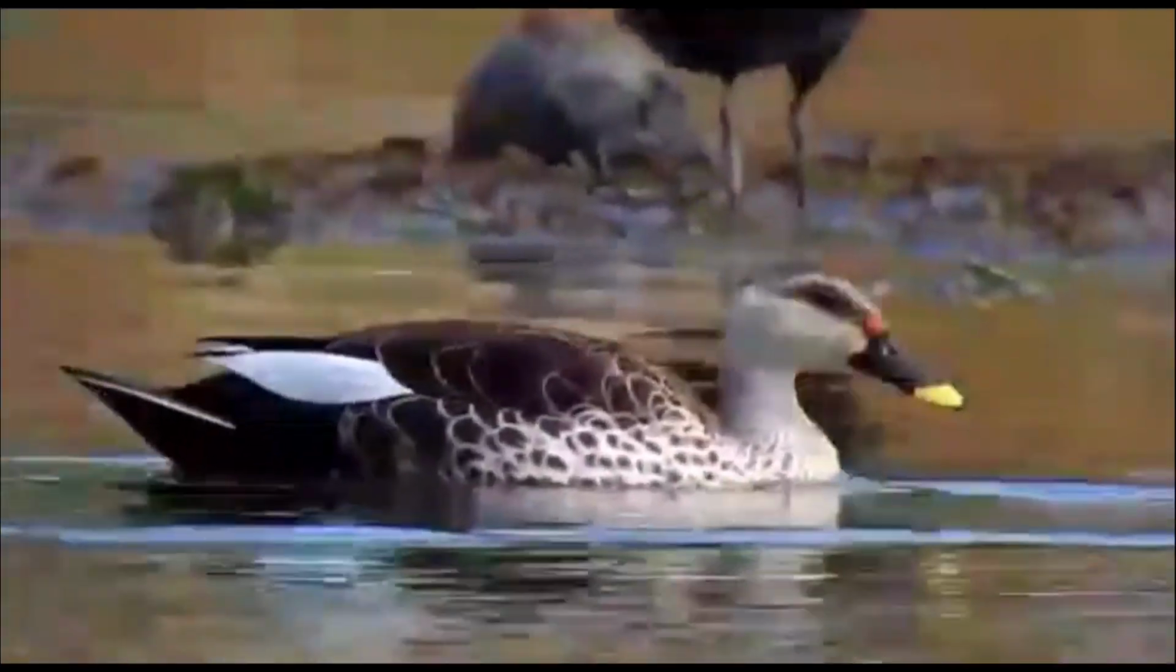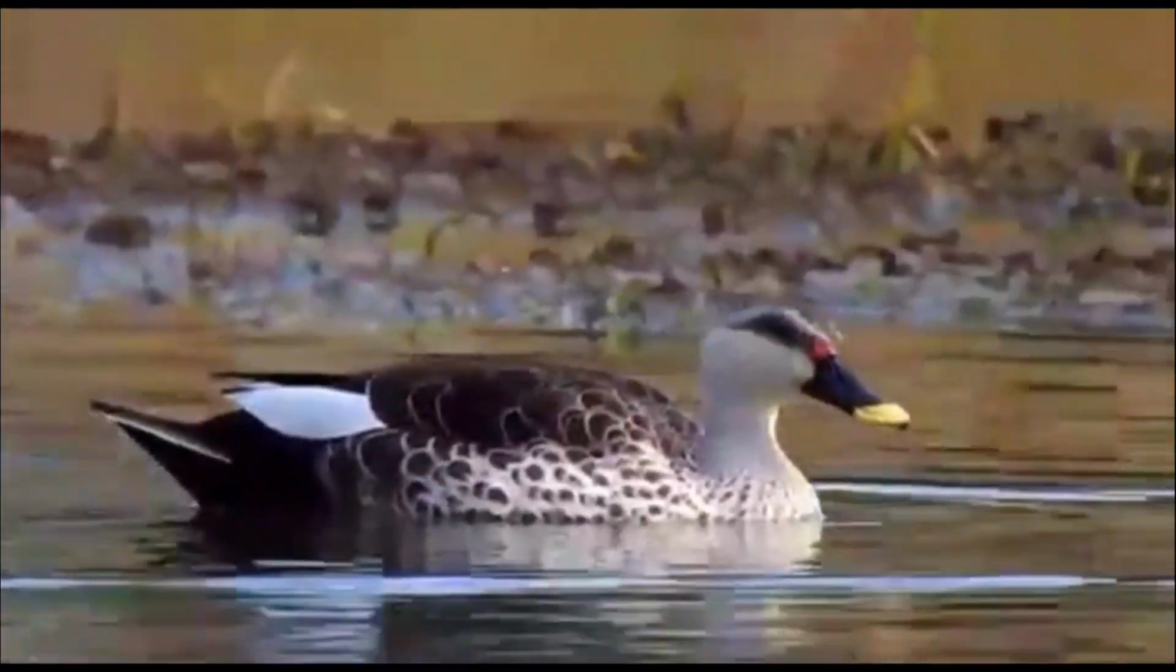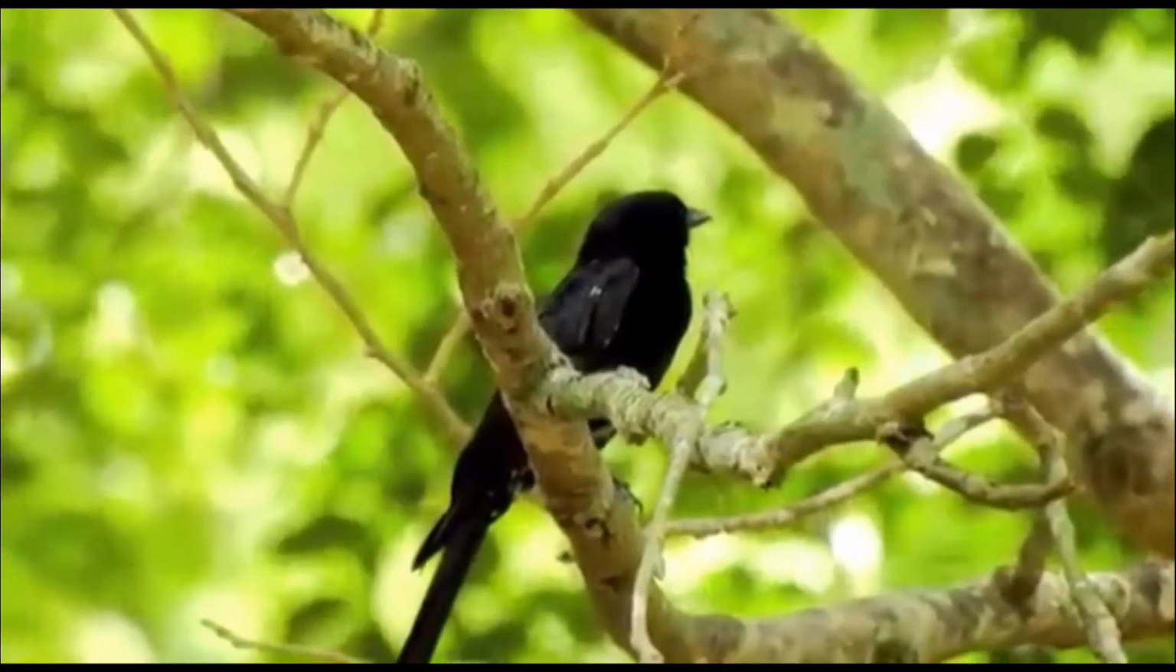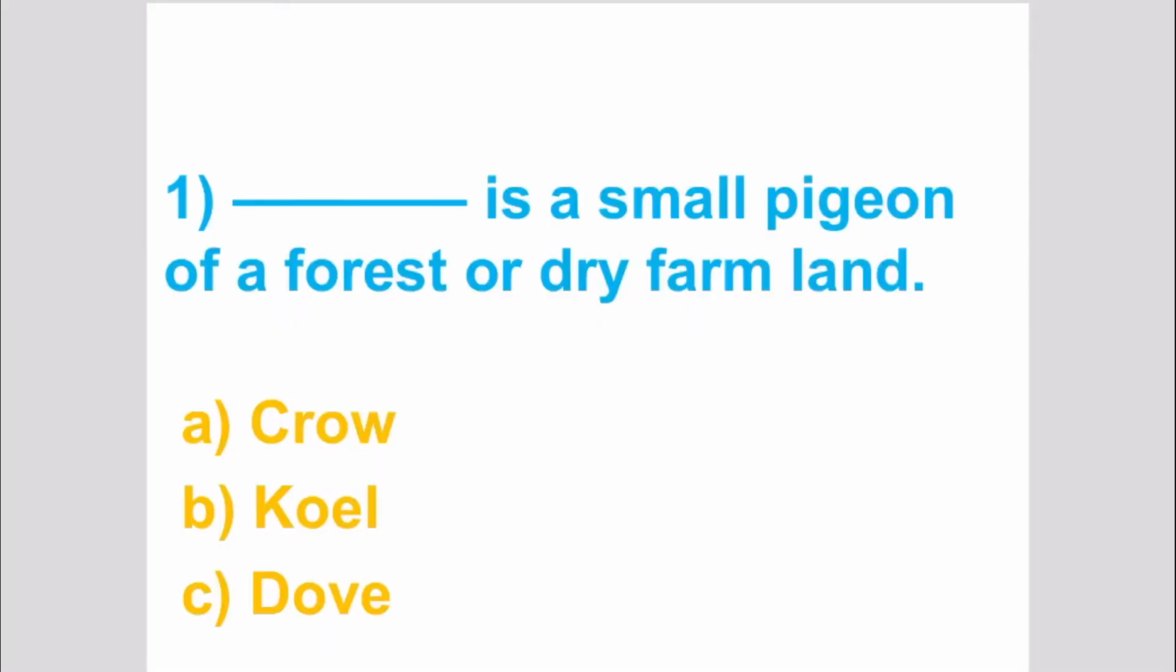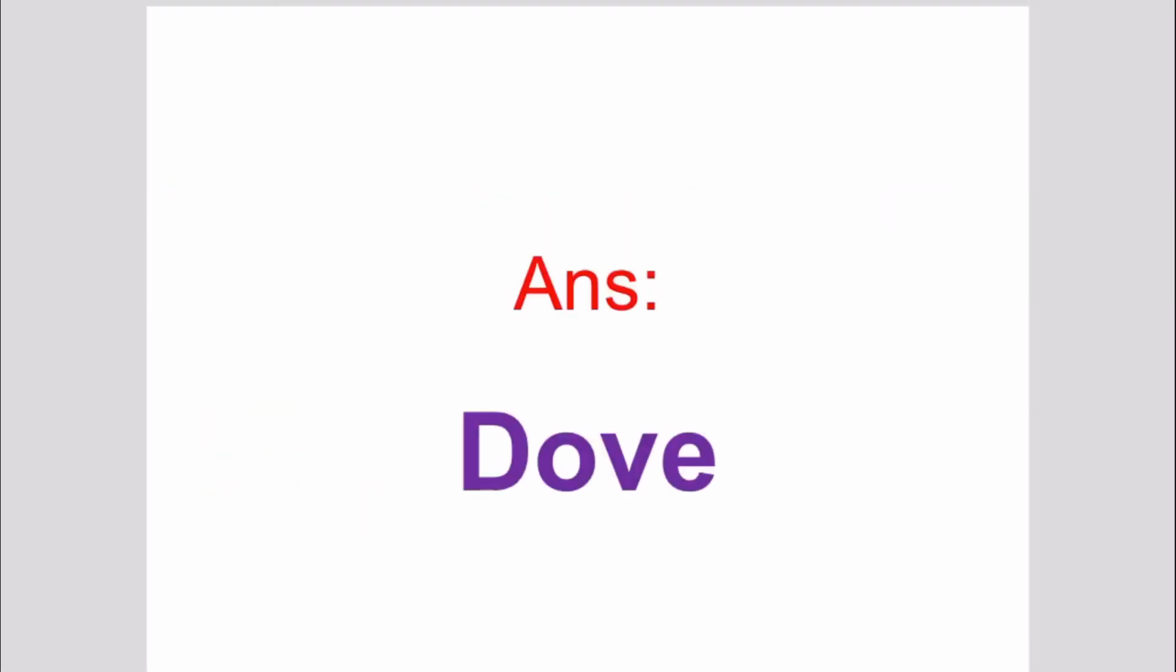So children, so far we discussed some common Indian birds. Let's have a quick evaluation of what we have learned today. Children, here comes your first question. Dash is a small pigeon of a forest or dry farmland. Options are crow, quail, and dove. What is the answer? Yes, the answer is dove.